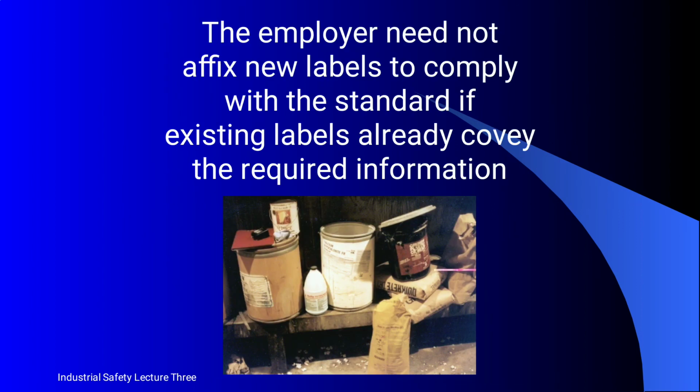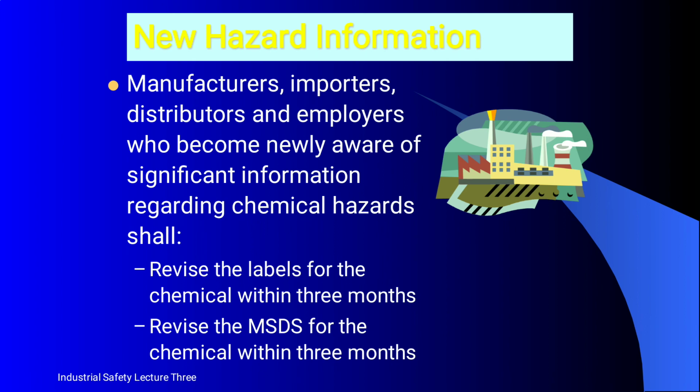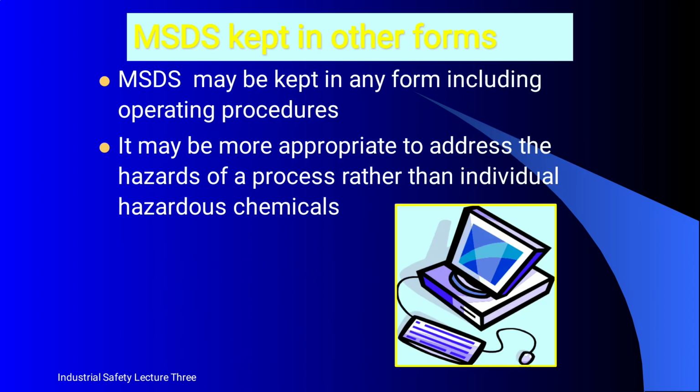Next, the employers need not affix new labels to comply with the standard if existing labels already convey the required information. New hazard information means the manufacturers, importers, distributors and employers who become newly aware of significant information regarding chemical hazards shall revise the labels for the chemical within 3 months, and revise the MSDS for the chemical within 3 months.